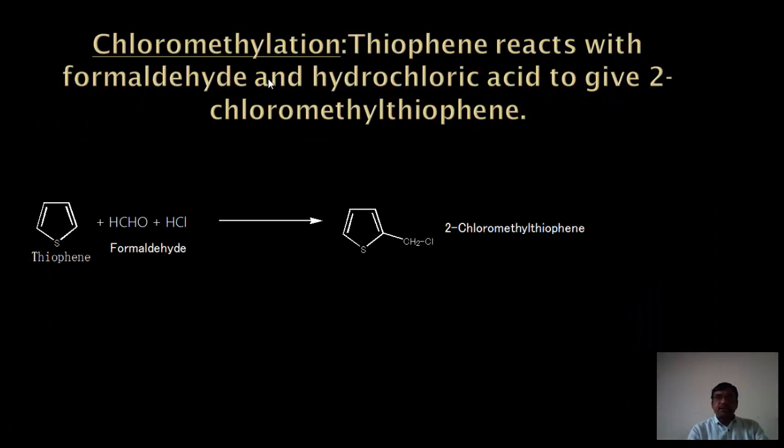The next reaction is the chloromethylation reaction. Thiophene reacts with formaldehyde and hydrochloric acid to give 2-chloromethyl thiophene. Here is the formaldehyde and here is HCl, which is responsible for producing the CH2 plus Cl. This attacks on the 2 number position of the thiophene, forming 2-chloromethyl thiophene.